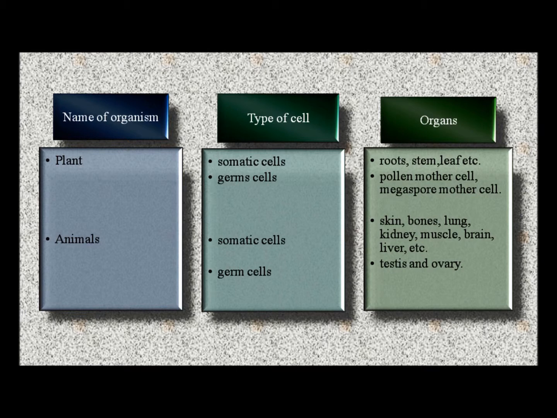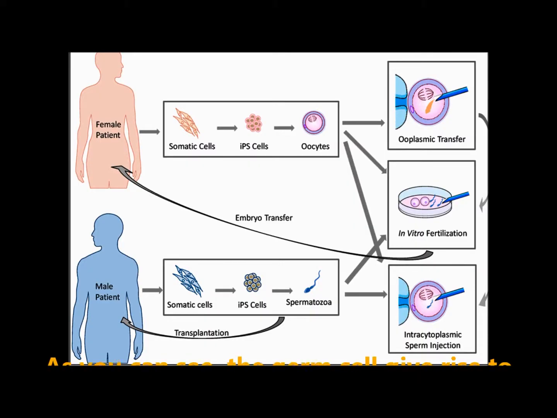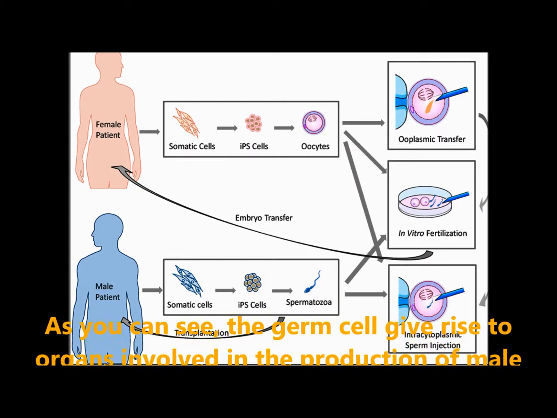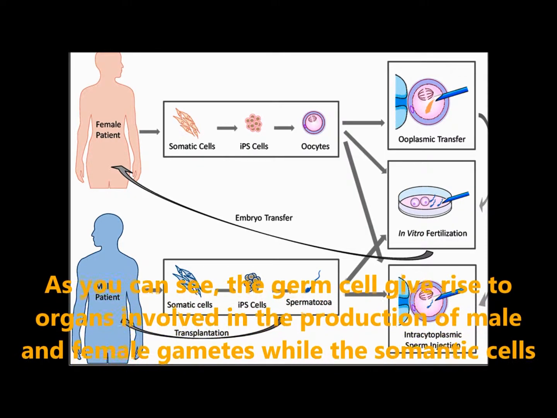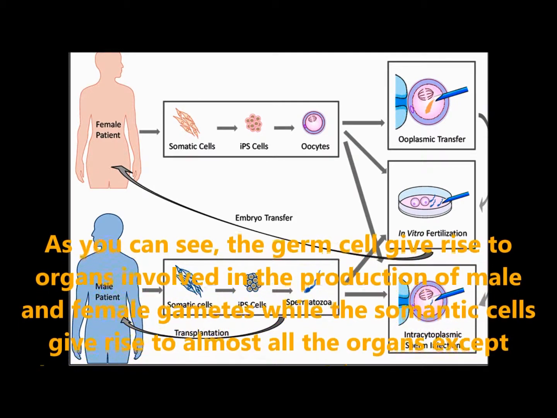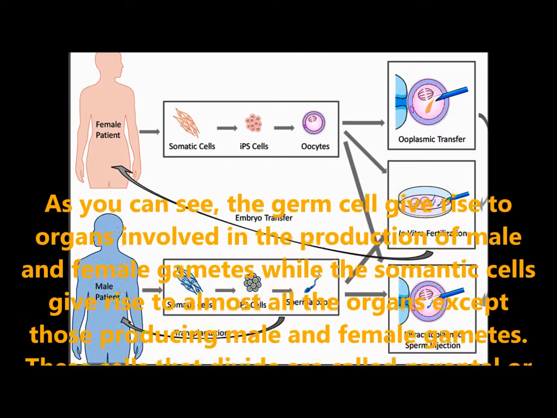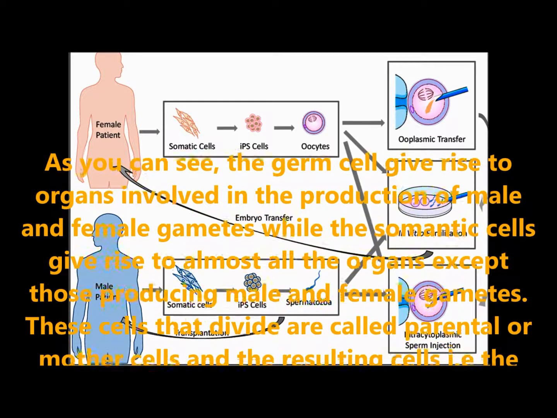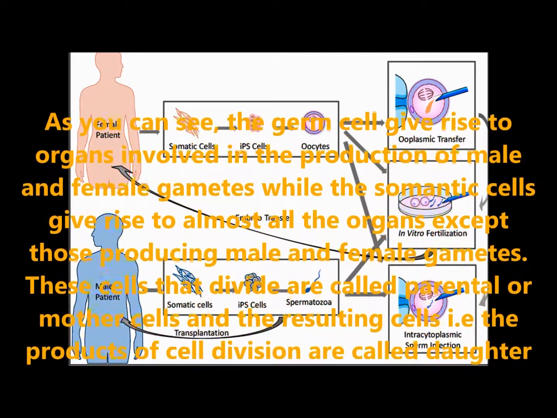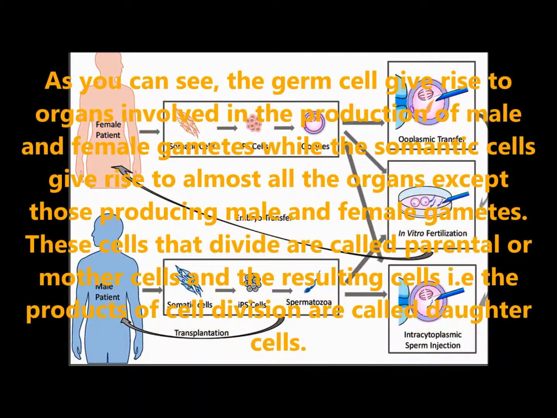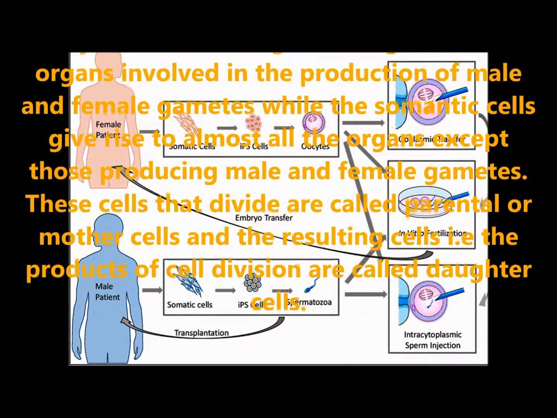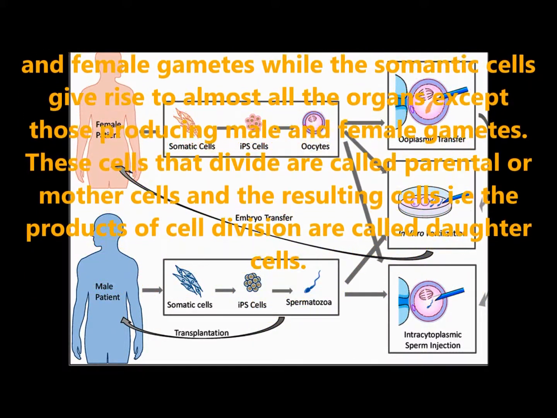In animals, somatic cells produce skin, bone, lungs, kidney, brain, liver, etc. In animals, germ cells produce testis and ovary. As you can see, the germ cell gives rise to organs involved in the production of male and female gametes, while the somatic cell gives rise to almost all organs except those producing male and female gametes.